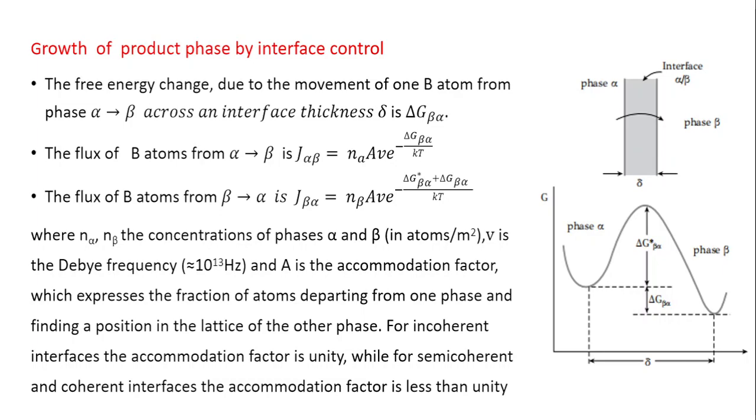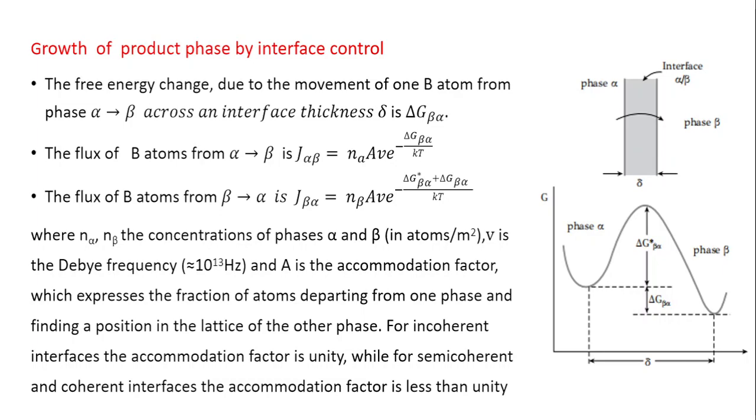It may so happen that a particular atom makes an attempt to jump across the interface, but for the growth of the other phase, there must be a slot on the interface side of the growing phase.